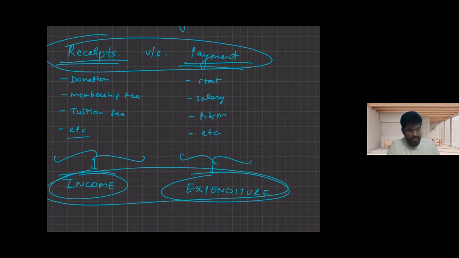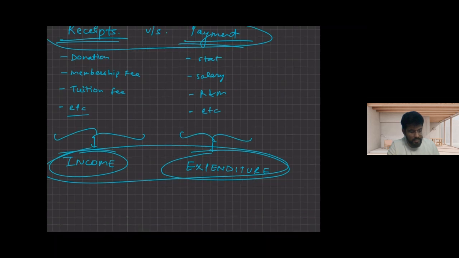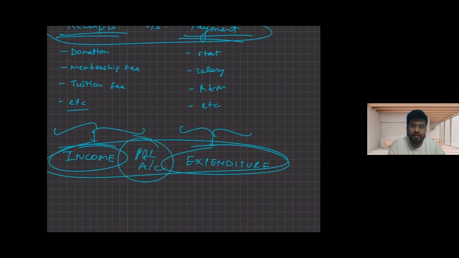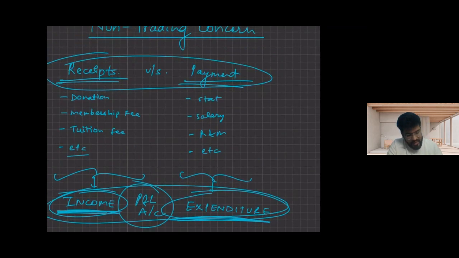Income and expenditure account is nothing but your P&L account itself. Income is your profit, expenditure is your losses or expenses, right? In the same way, receipts and payments is nothing but like a cash or bank account.